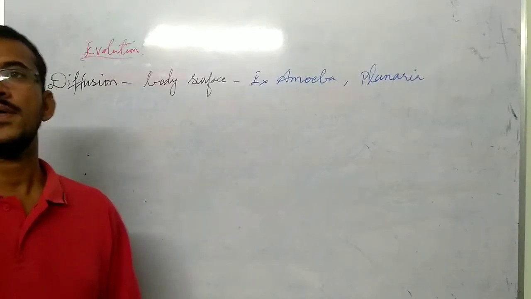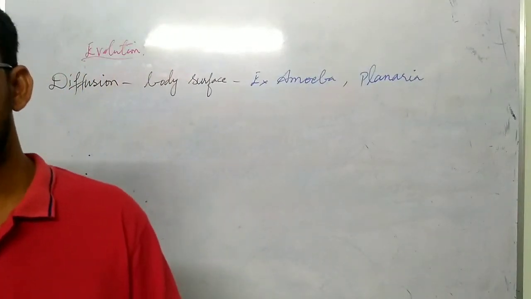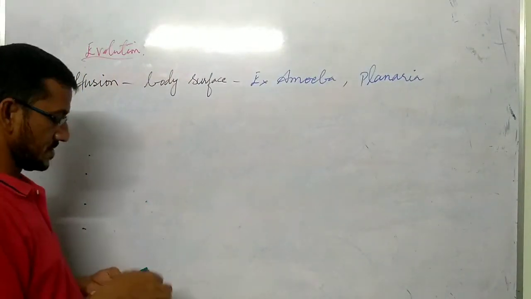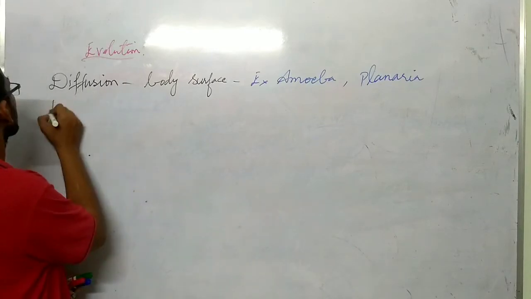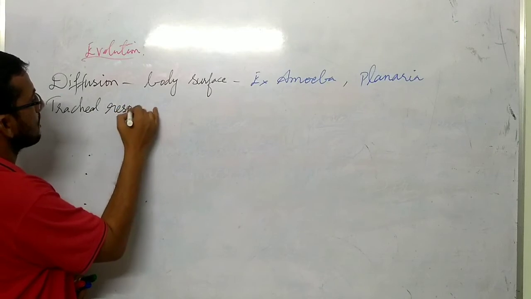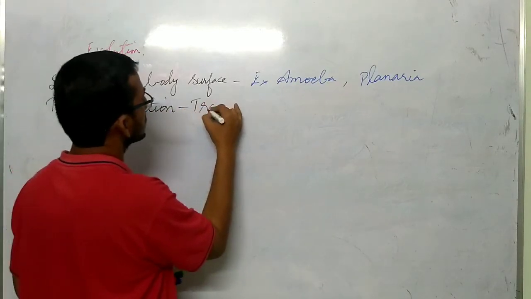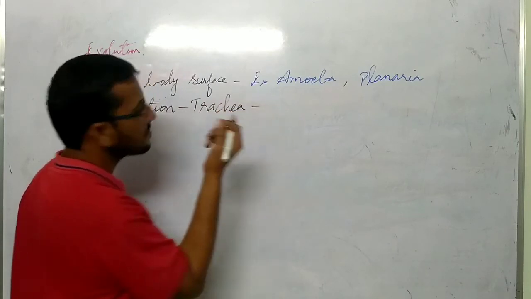Next, respiration process can occur through trachea. So that is tracheal respiration. Tracheal respiration will occur through trachea. It's a body pore.